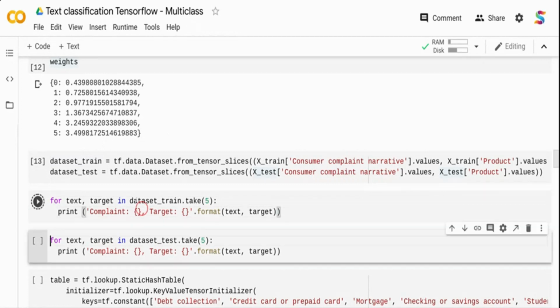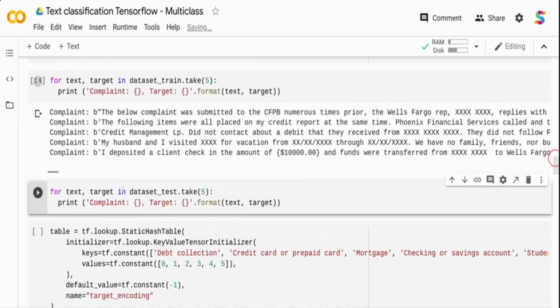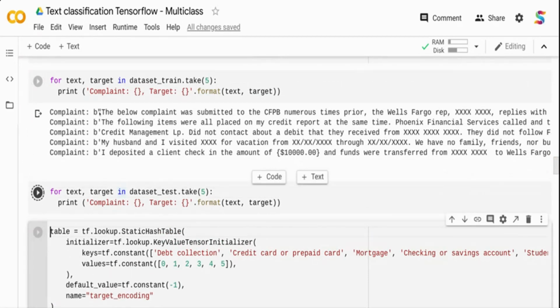What I can do is quickly create a function that will print my training and the target value. So what it does is it takes the data set train, takes the first 5 rows, and iterates over them, printing the text column and the target column. It's going to say what the complaint value is, and what the target value is. And similarly, I'm going to do the same thing for the test data as well. So if you see over here, it has printed the complaint value, right? The below complaint was submitted to CFPB. And then finally, if you scroll down, you can also see the target value.